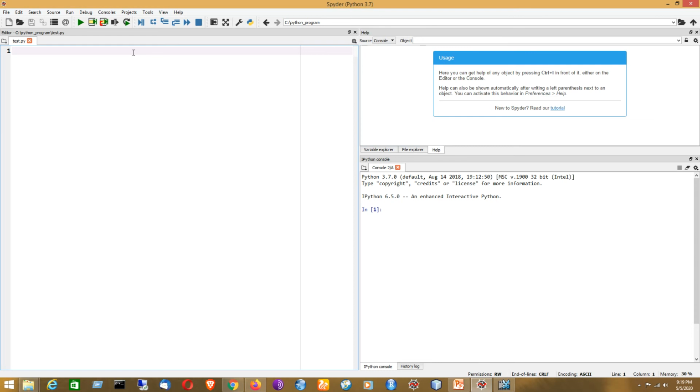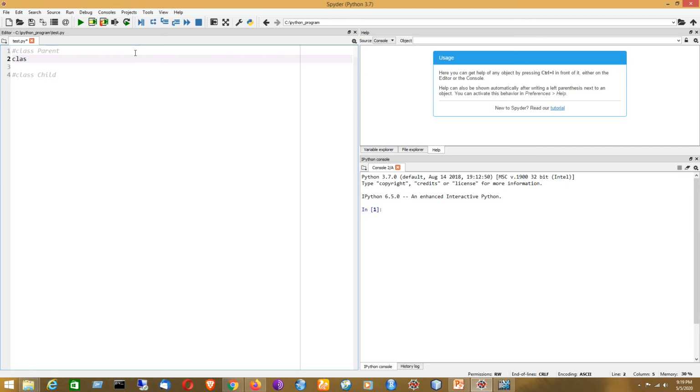I will first write a class, and from that class I will be creating a child class. First I will add some comments here like class parent, then another comment like class child, because having comments increases the readability of the code.